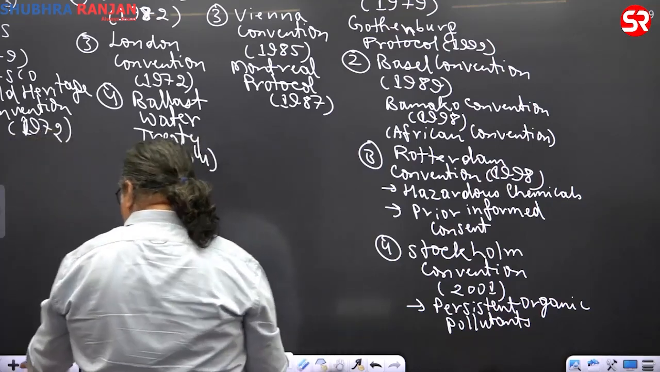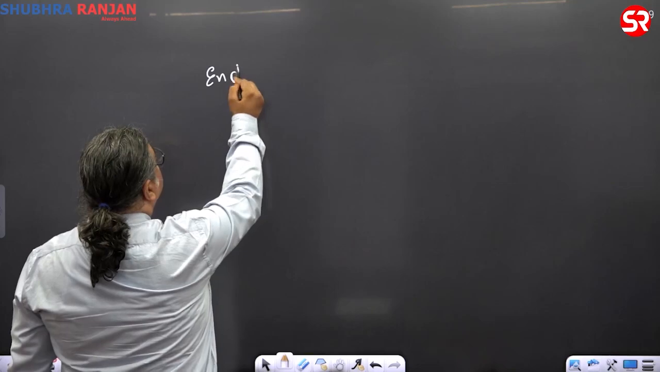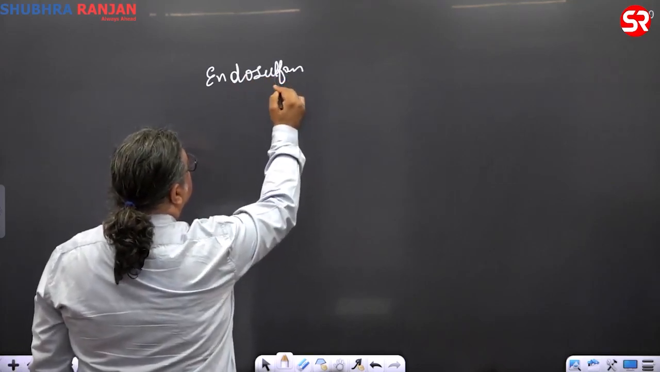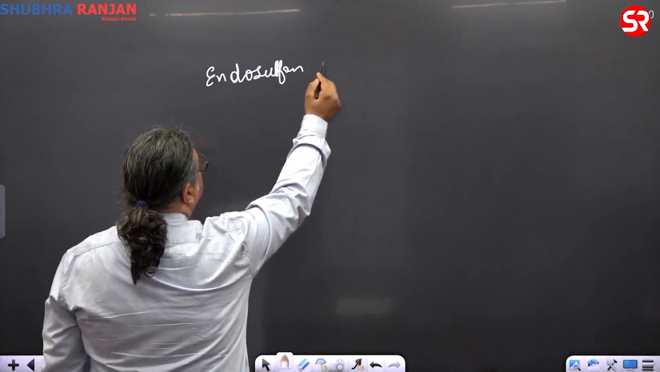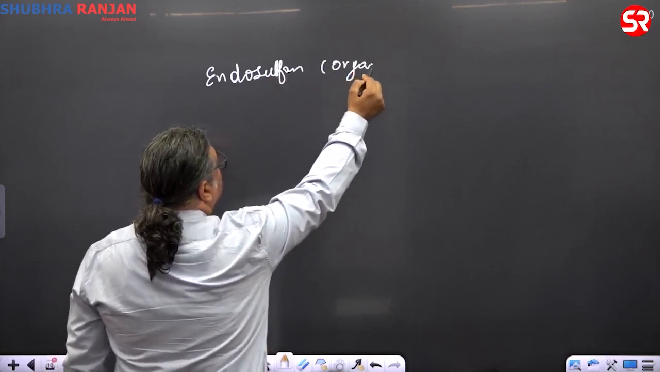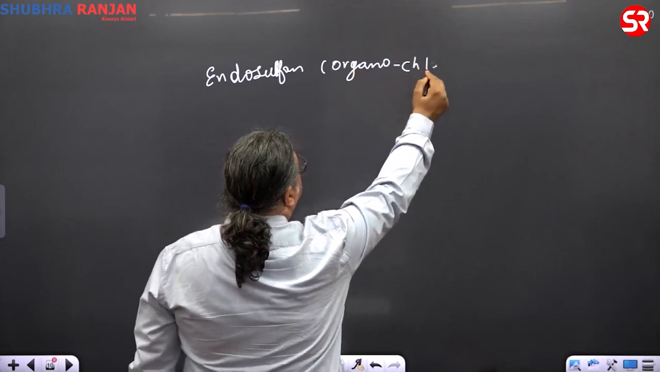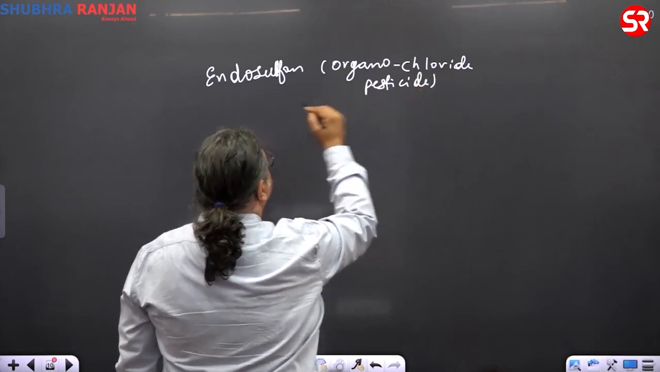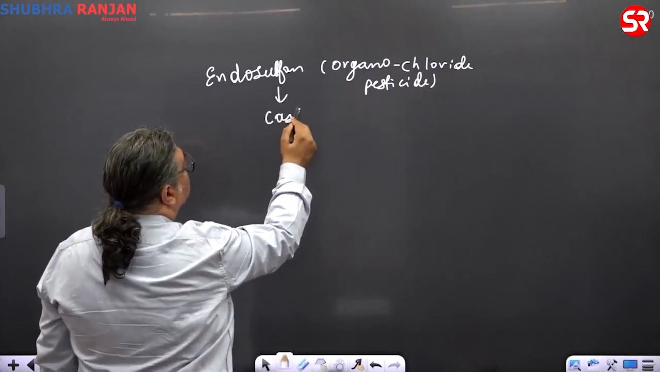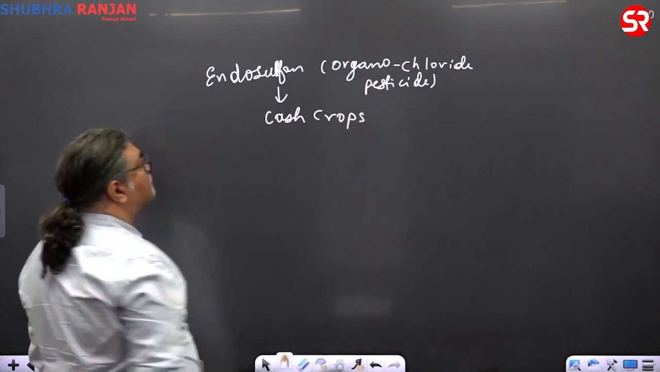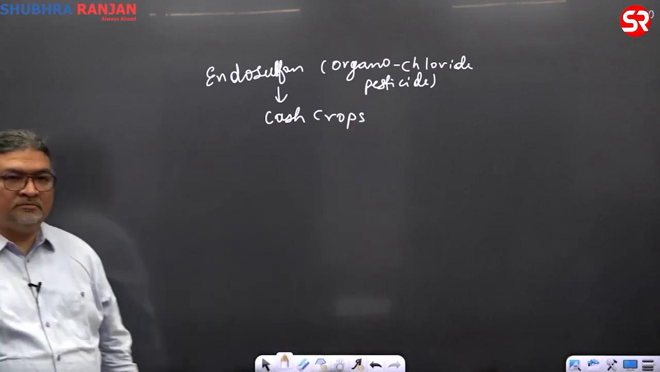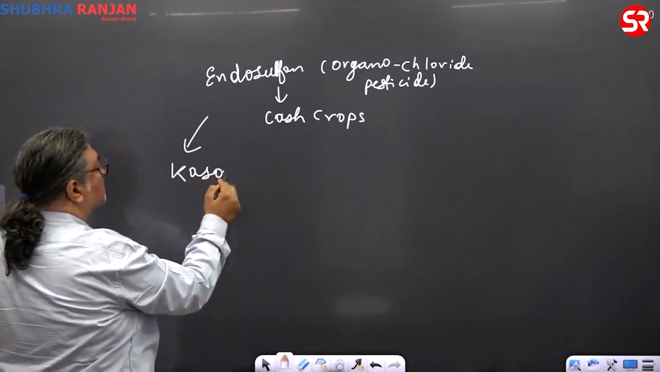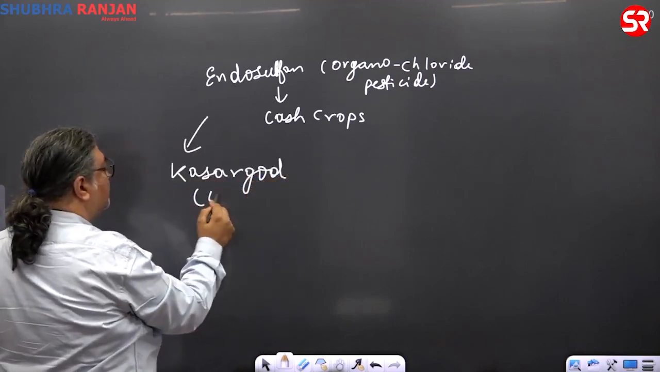Endosulfan. You are aware of this endosulfan crisis? You will come across this endosulfan issue in current affairs. It is an organochloride chemical pesticide. This is used for cash crop. Now it has been banned. I'm just giving background. The issue came up in Kasargod. Where is Kasargod? In Kerala.